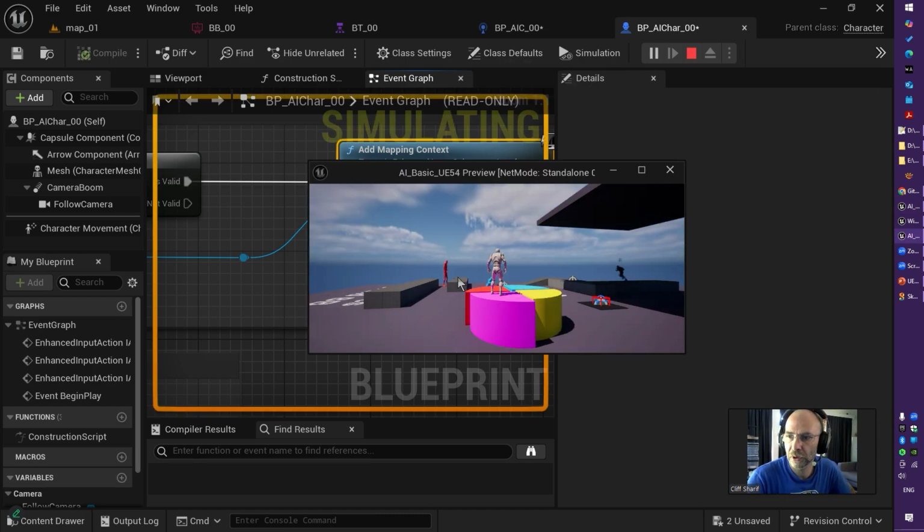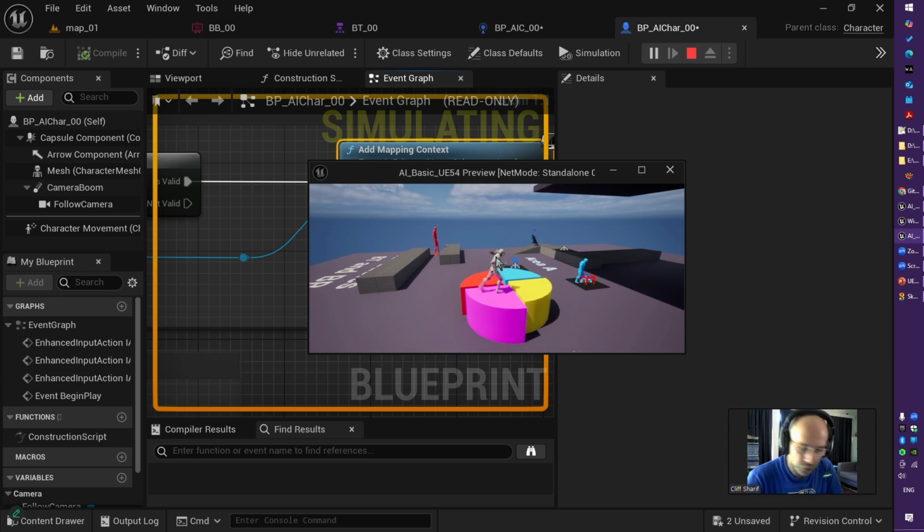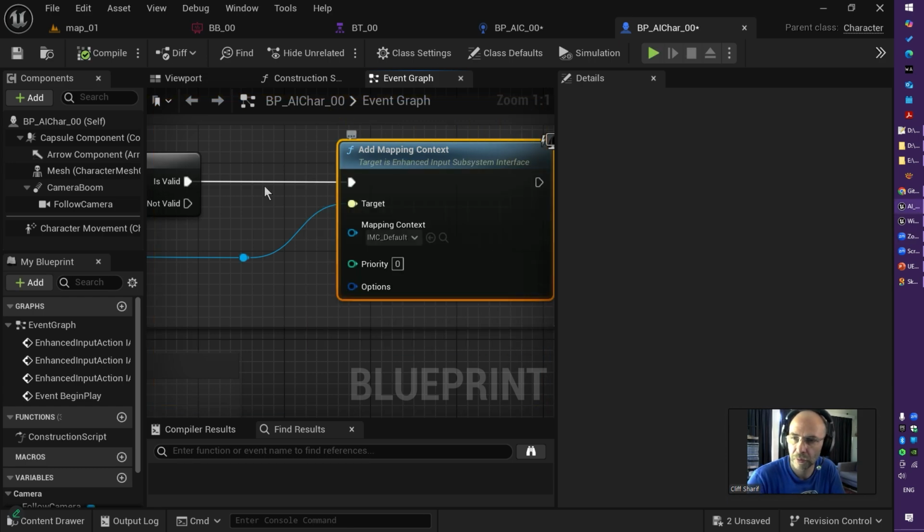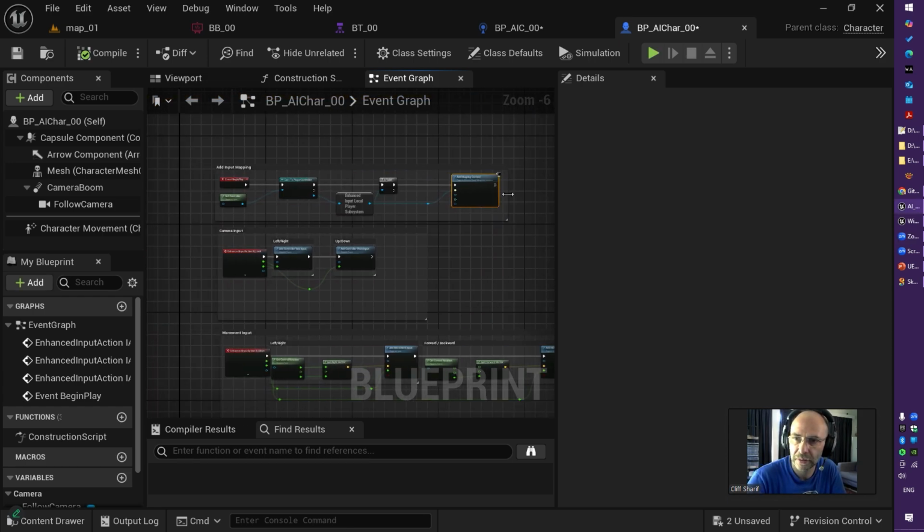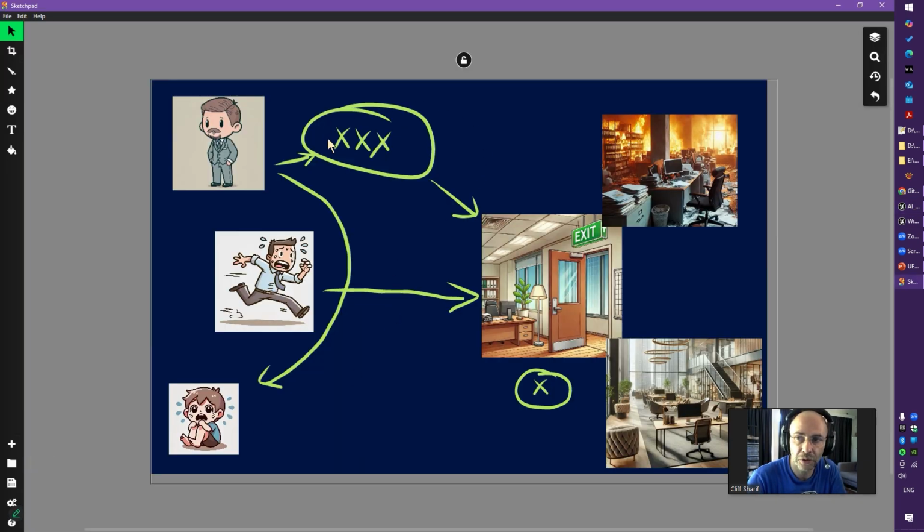So when I run the game, I can move up and down, jump and all those things. Perfect. We don't need all of this, because this character will be controlled by AI controller. The character has an AI controller. AI controller will use behavior tree and Blackboard and control our character.